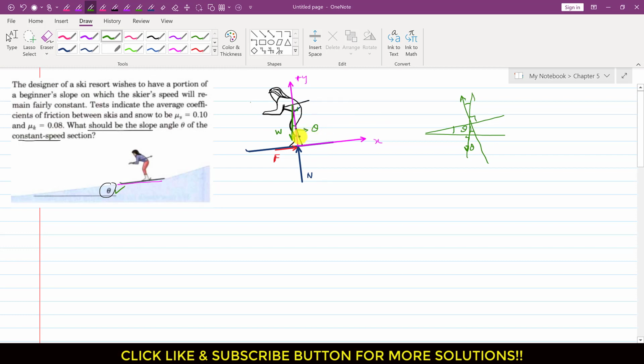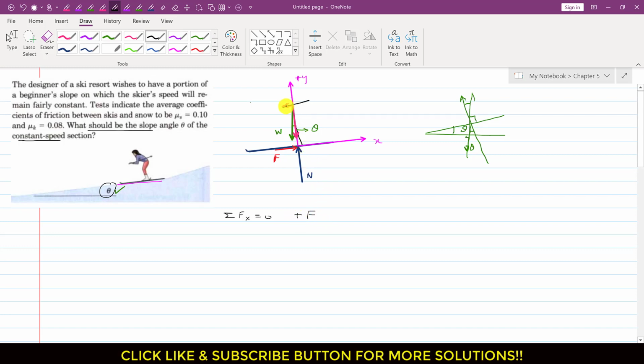Now if we resolve this weight into its components, it will have two components. One component acts in this direction along the slope, and the other acts perpendicular to it. Now let me remove the body of this skier so that we can see all these forces.